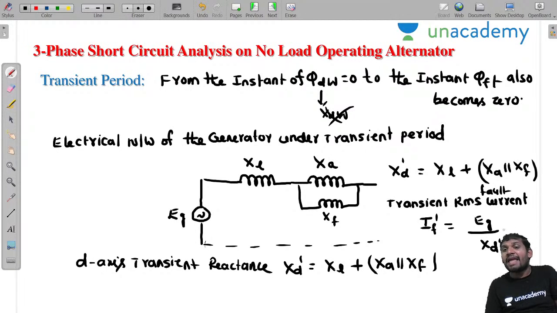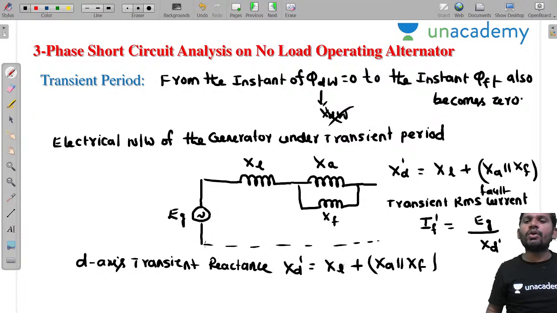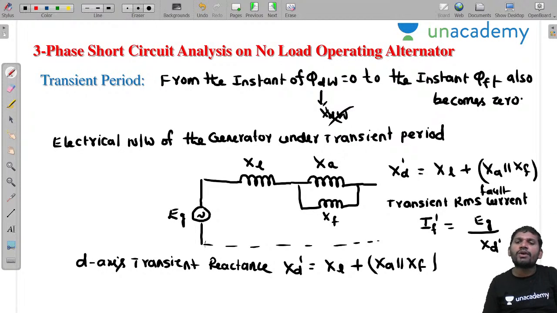Xd dash is high compared to Xd double dash, because there is no additional parallel component. Xd double dash is not present; one parallel reactance is removed, so the value increases. I will give that relation later. Understood? The transient RMS fault current equals Eg by Xd dash. Okay, this is about the transient period.